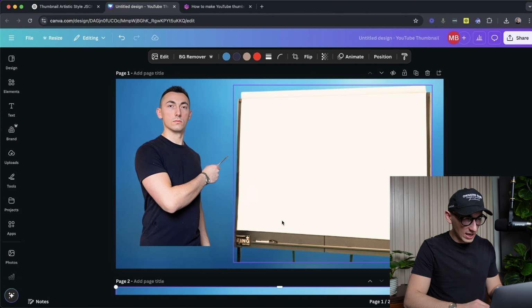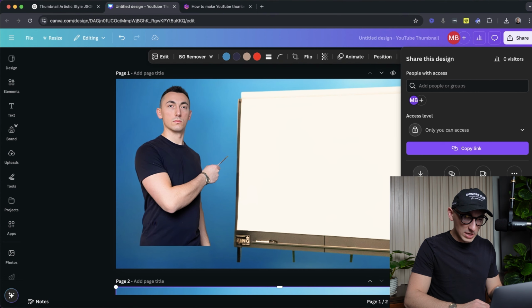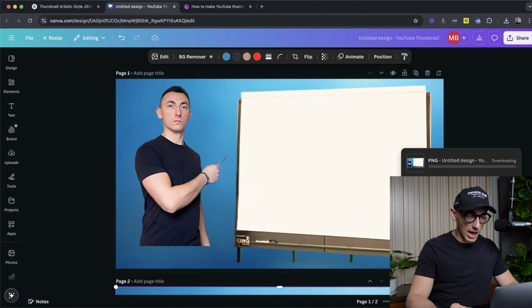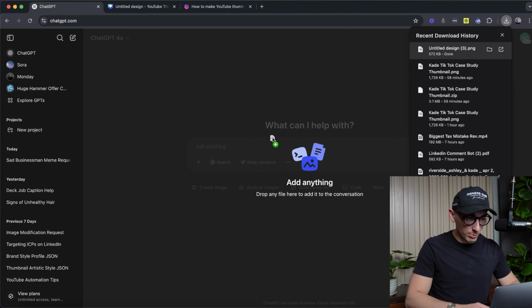And let's just say I'm going to export this as a PNG. We're going to try the PNG dump, do page 1, and I'm going to pull it into ChatGPT, see what it does. I haven't even tried this myself yet, so we're going to find out live. So now we're in ChatGPT. I'm going to pull in this design.